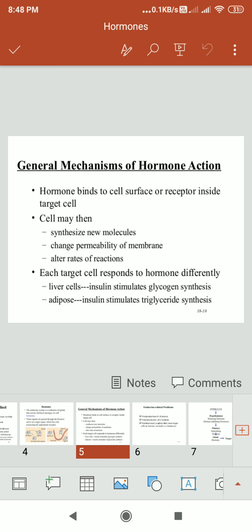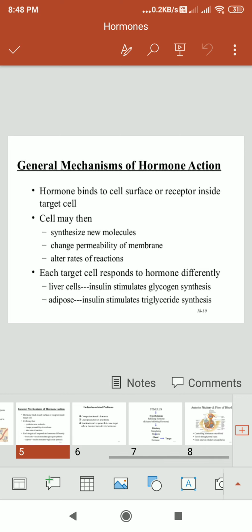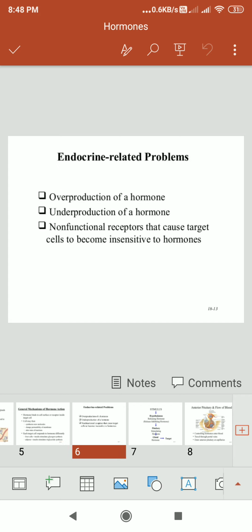The general mechanism of hormone action: the hormone binds to a cell surface or receptor inside the target cell. The cell may then synthesize new molecules, change membrane permeability, or alter rates of reactions. Each target cell responds to hormone differently, such as liver cells, insulin cells and adipose cells.